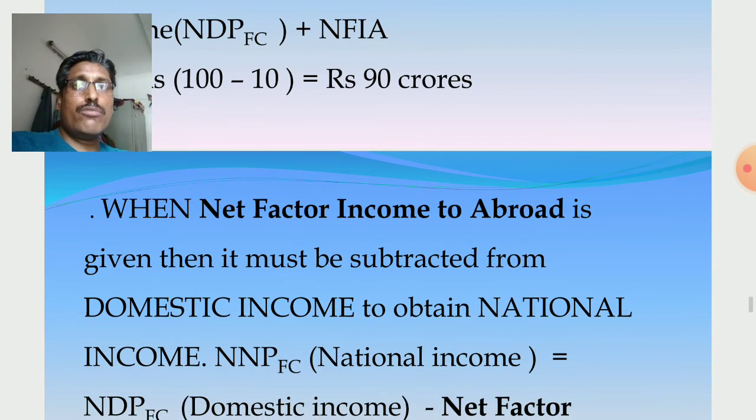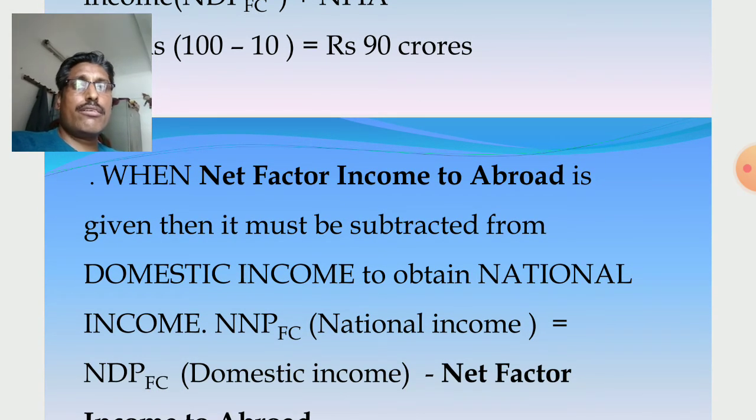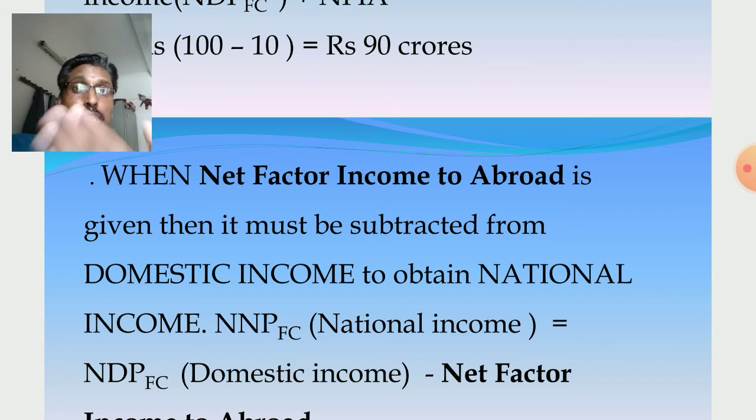Next, when net factor income from abroad is given, it is added to domestic income to calculate national income. But in numericals, when net factor income to abroad is given, it must be subtracted from domestic income to obtain national income. It is just the opposite of NFIA.